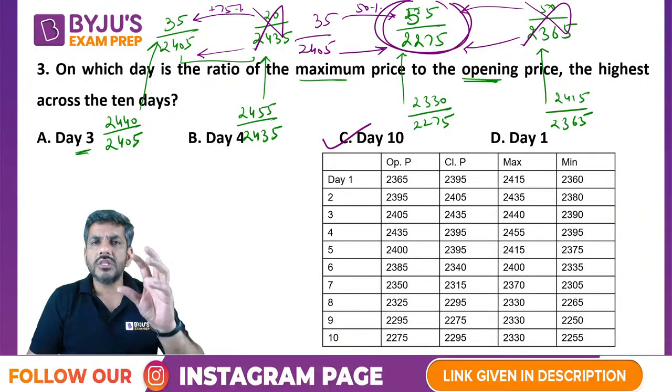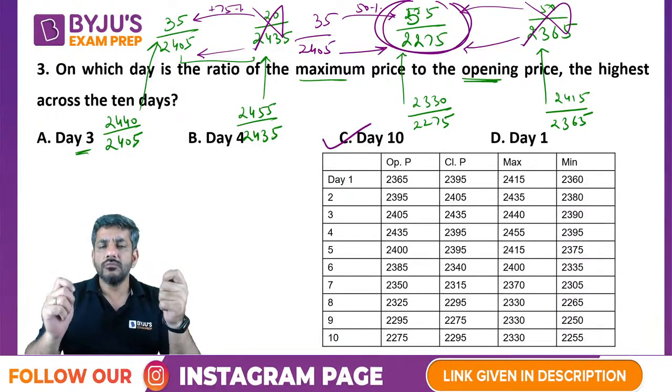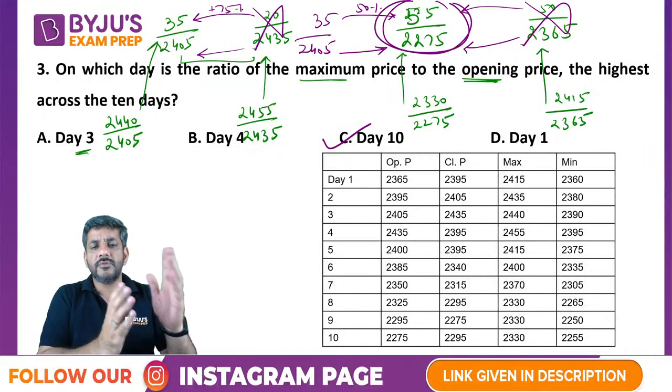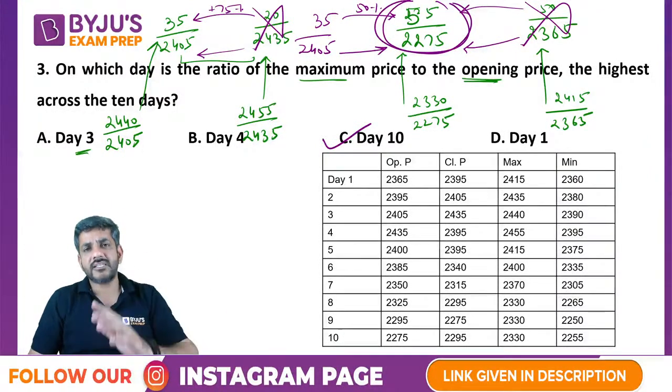कभी भी बहुत बड़े नंबर दिखते हैं दोनों में, ऊपर और नीचे, तो मुश्किल हो जाता है to calculate which one is larger, which one is smaller. This trick will help you a lot.